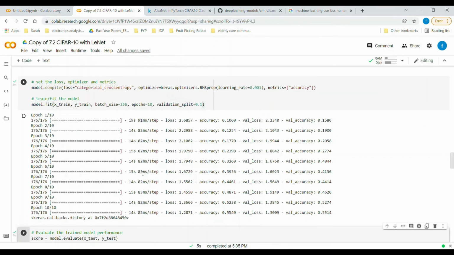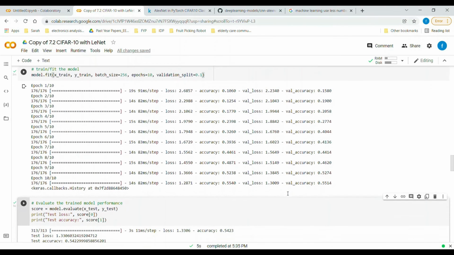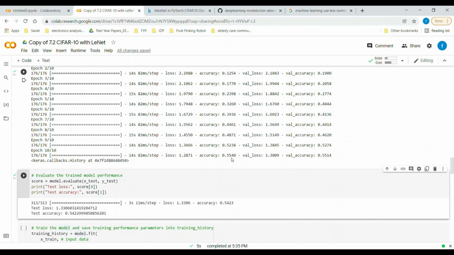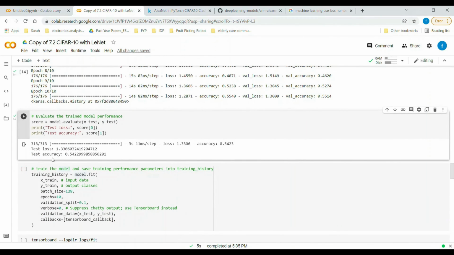So to train the model, we have set hyperparameters: learning rate of 0.001, batch size of 256, epochs of 10, and also validation split of 0.1. The time taken to execute this code snippet is 3 minutes. As a result, we have obtained a training accuracy of 0.5540, validation accuracy of 0.5514, and lastly, a test accuracy of 0.5423.